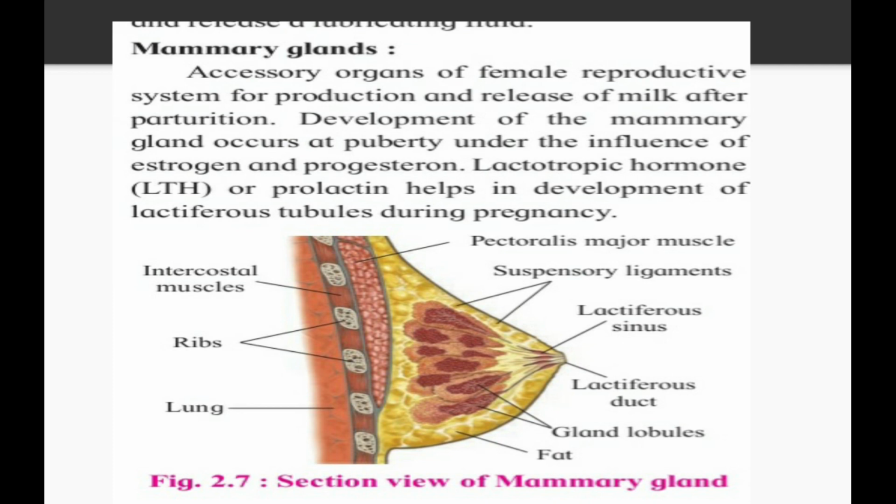So this is the basic diagram of the mammary gland. It contains pectoralis major muscles. These muscles are highly rigid. After that there is a suspensory ligament. That suspensory ligament holds the lactiferous sinus and lactiferous duct. The lactiferous duct has the property to hold the milk. After that there are gland lobules and a fatty portion. Behind the mammary gland there are intercostal muscles and ribs. Ribs and lungs are, you can say, the dorsal portion of our mammary gland.